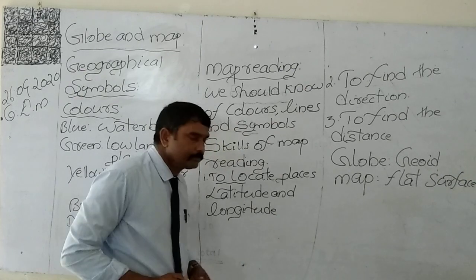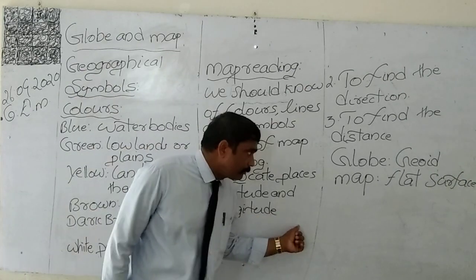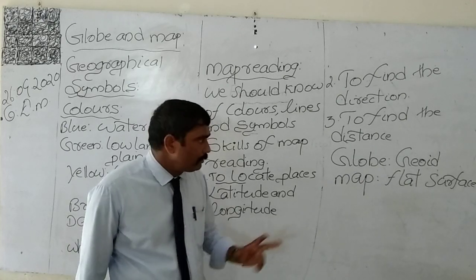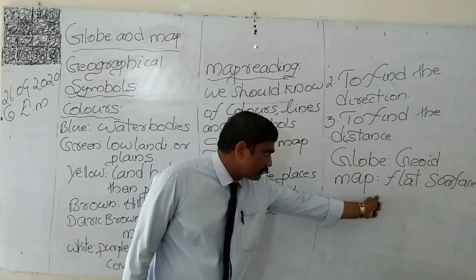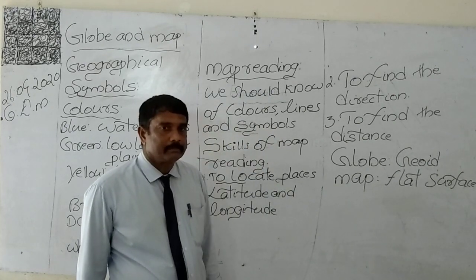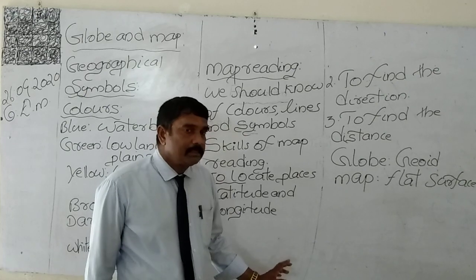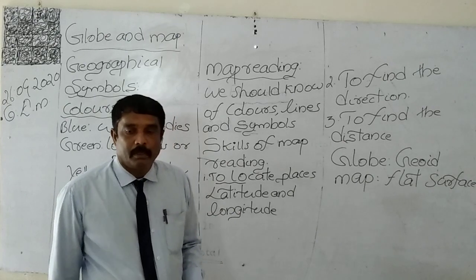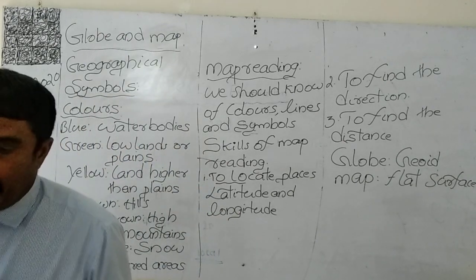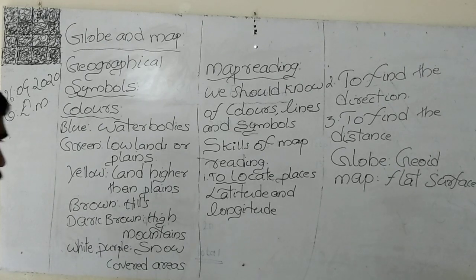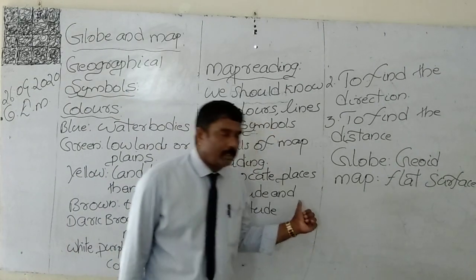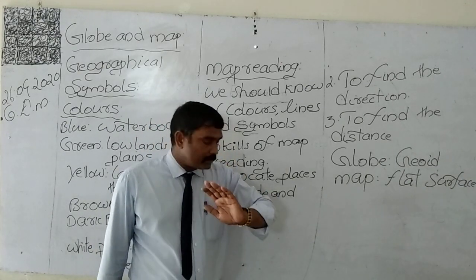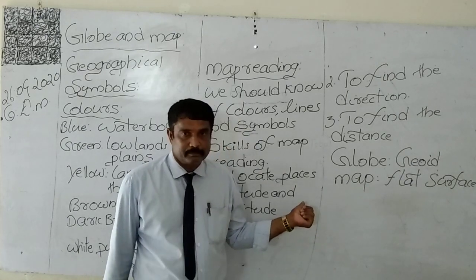See, listen here, children. We have studied so many terms in this small lesson. There is no doubt. Then what is that? The first term which we studied was the globe. What is a globe? I told you children clearly the meaning of the word globe. A globe is a small model of the earth. A globe is a miniature of the earth.